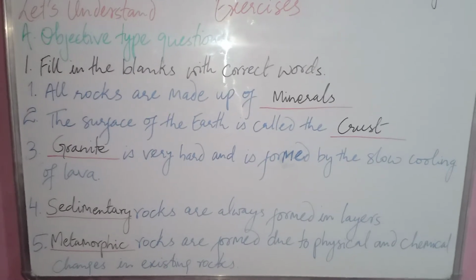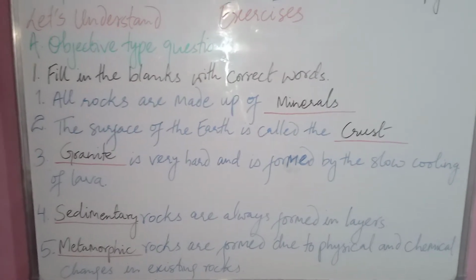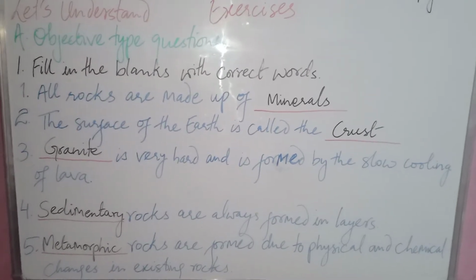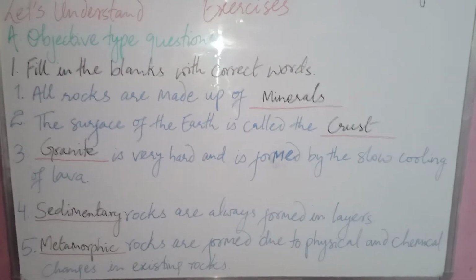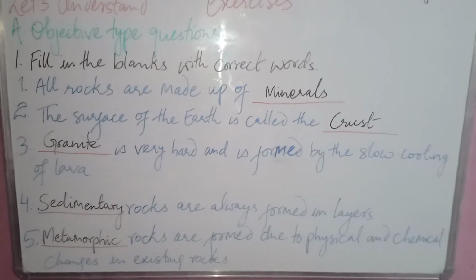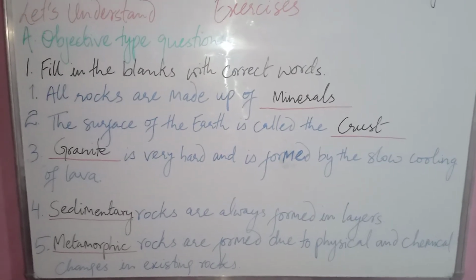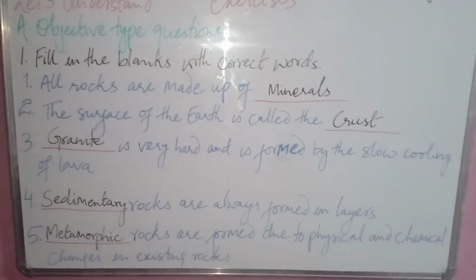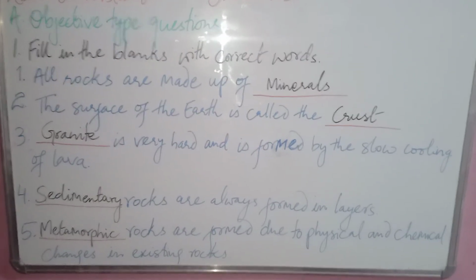Then we have question 4, dash rocks are always formed in layers. So it is sedimentary rocks are always formed in layers. Then question 5, dash rocks are formed due to physical and chemical changes in existing rock. So that will be your metamorphic rock.